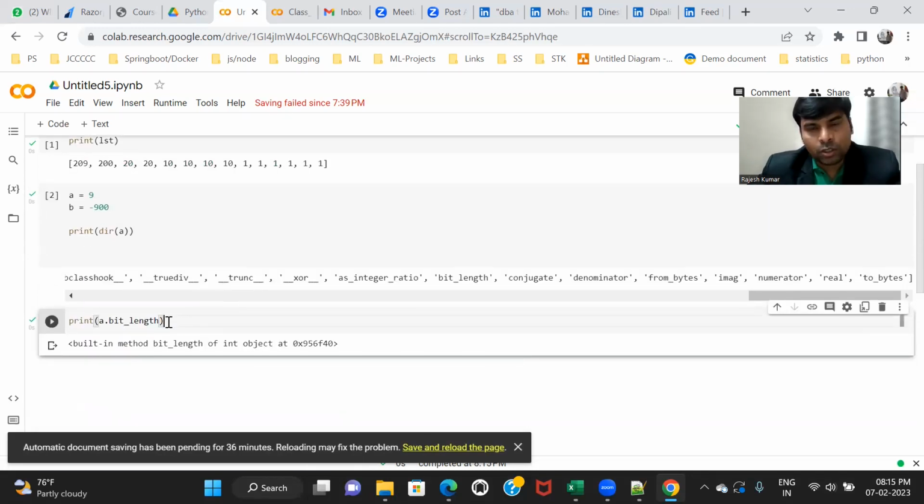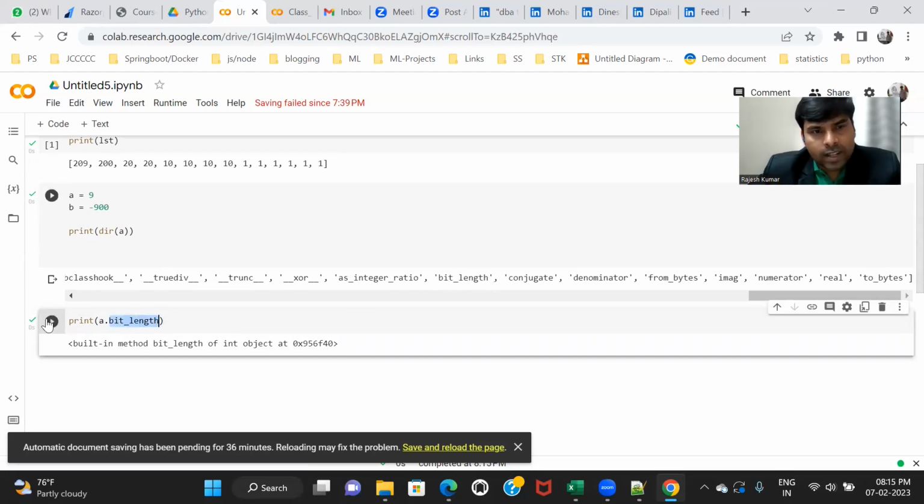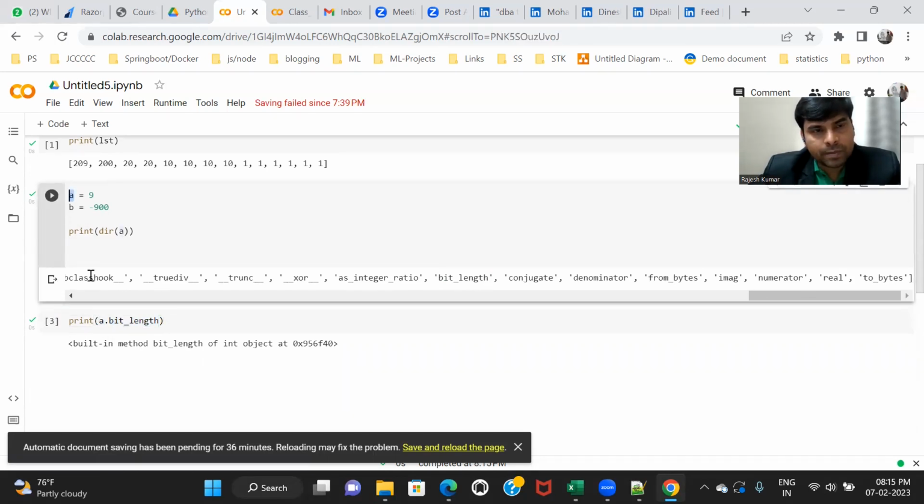As I told you, an object can have either a property or a behavior. Behavior is also called function or method. Yesterday we spoke about it, right? I'm just calling this function, bit length: a dot bit length. Why am I using a? Any idea? Because a is my variable. This bit length is a part of a, and it can be part of b as well. That's why I use the variable name first, then a dot, and then the property name, bit length.